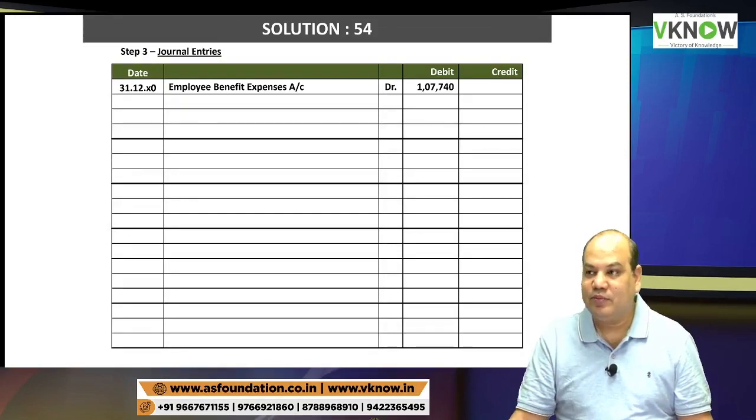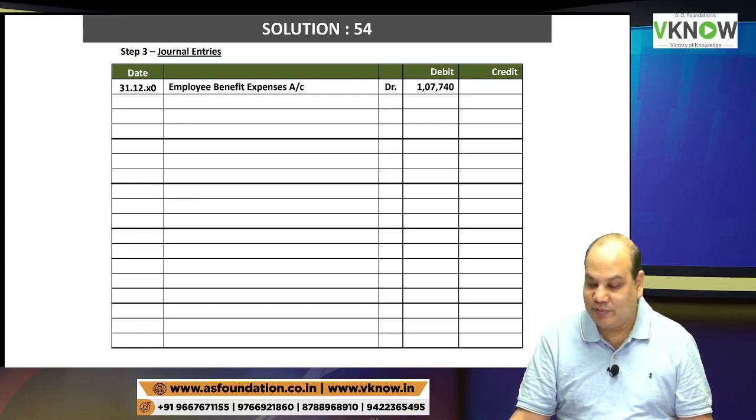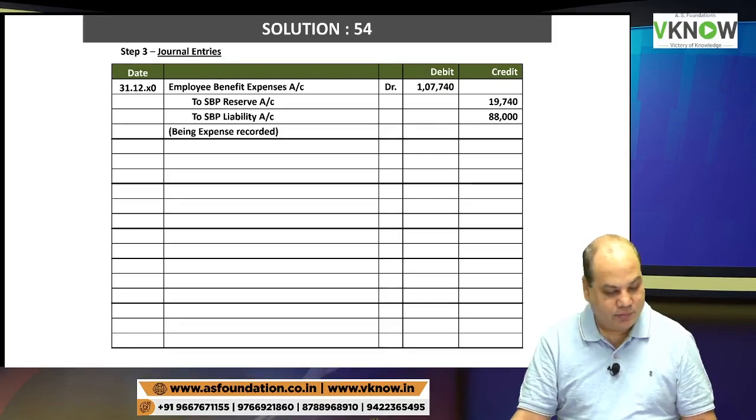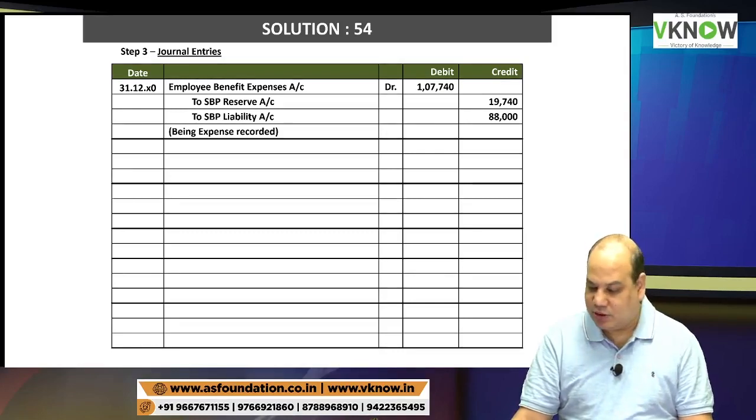Ambani Limited will say first work, then vesting. To SBP reserve 19,740. To SBP liability 88,000. Check that from your previous calculation. Is it there? 107,740 is the total. Being expense recorded. Then same date transfer employee benefit expense to P&L account.